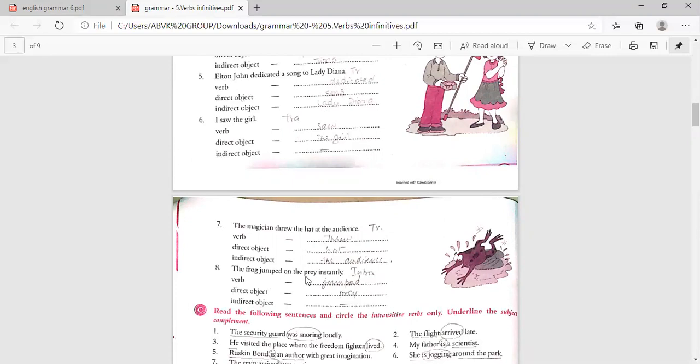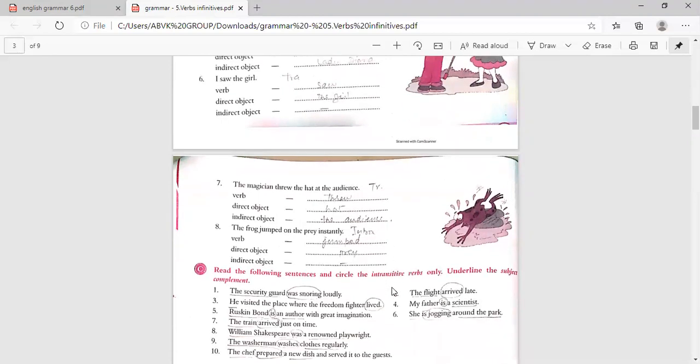The verb jumped on the prey instantly. So here jumped on the prey. So that is, it is not answering direct object. So that's why it is intransitive verb. So the eighth one is intransitive verb because no object. The next one is